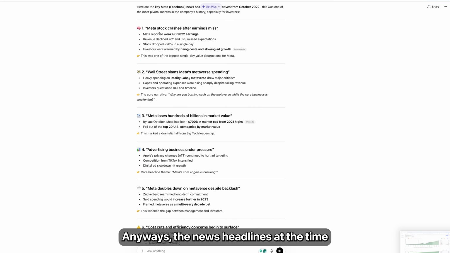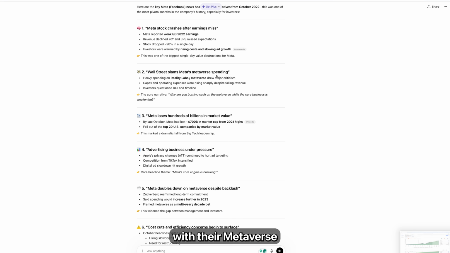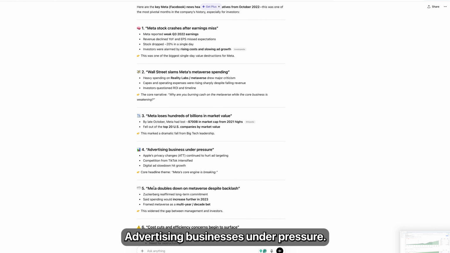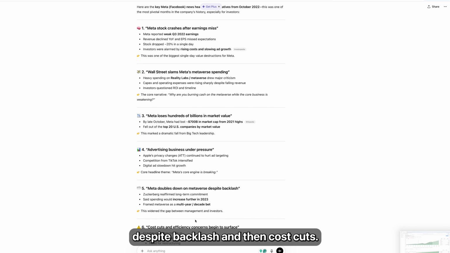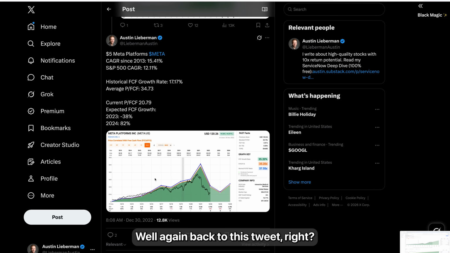Anyways, the news headlines at the time were just about the stock crashing. Wall Street was upset with their metaverse spending, and there was a lot of criticism for how much money they were losing, hundreds of billions of dollars in market value. Advertising businesses under pressure. Meta doubles down on the metaverse despite backlash, and then cost cuts. Well, again, back to this tweet, right?